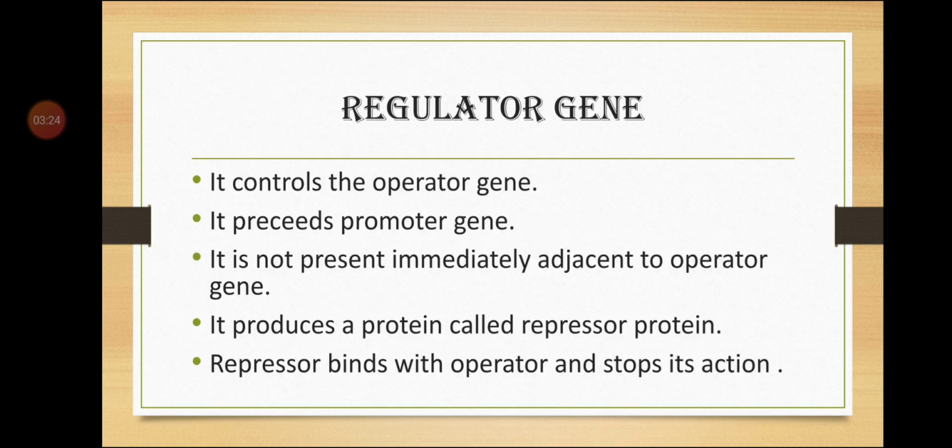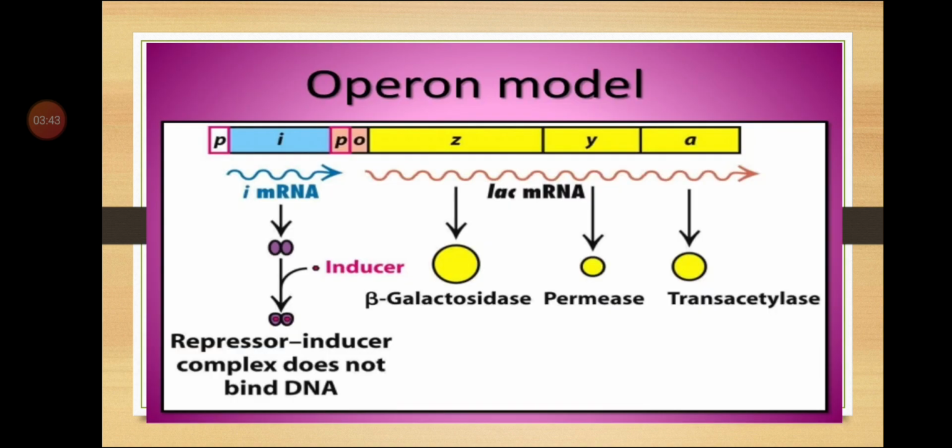When I say regulator gene, what does this mean? What is the main function of the regulator gene? It controls the operator gene, with an inducer that is present in the cytoplasm. Now the location: it precedes the promoter gene. You can see it is just here before the promoter gene.